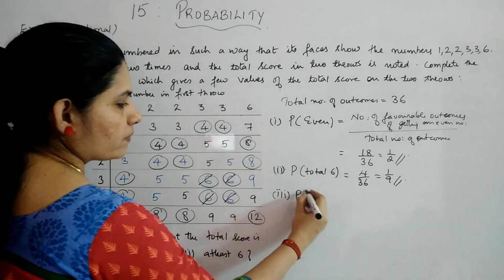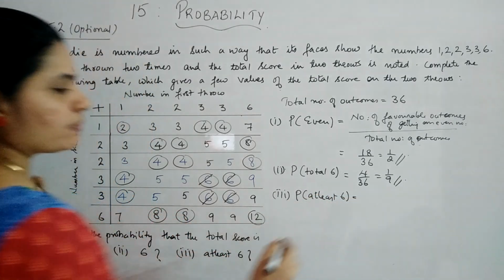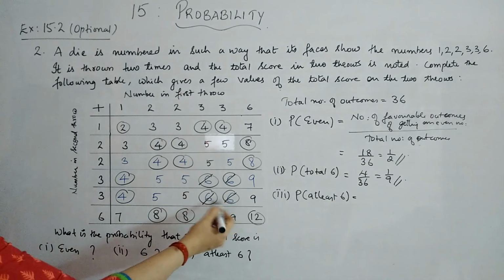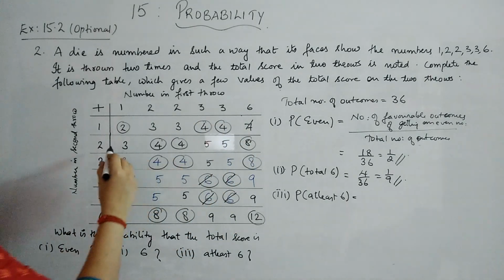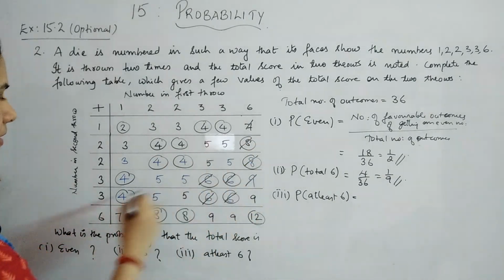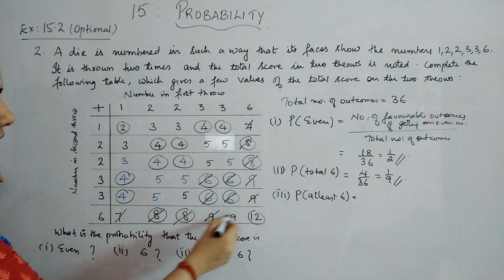It is at least 6. P of the total is at least 6. Now what do you mean by at least 6? It should be minimum 6. That means it can go above 6 also. So 6 and the numbers which are bigger than 6, all those you have to include. So 6 we have already marked. Remaining we will mark like this. 7. Then 8 will come. 8 again. 9 will come. 9. 7, 8, 8, 9, 9, 12.